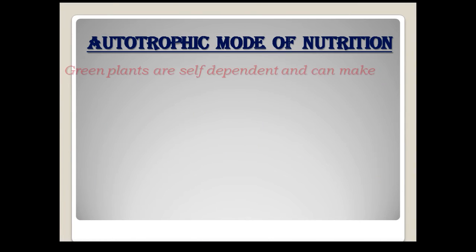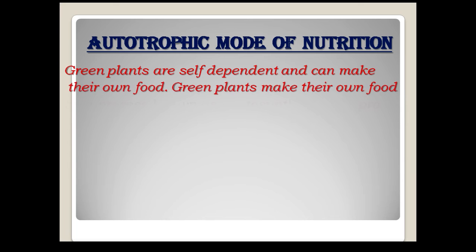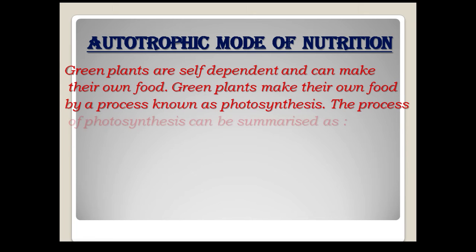Now we'll see the autotrophic mode of nutrition. Green plants are self-dependent and can make their own food. They do not depend on others like humans do. They make their own food by a process called photosynthesis. Here photo means light and synthesis means to make, so they use light for making their own food.